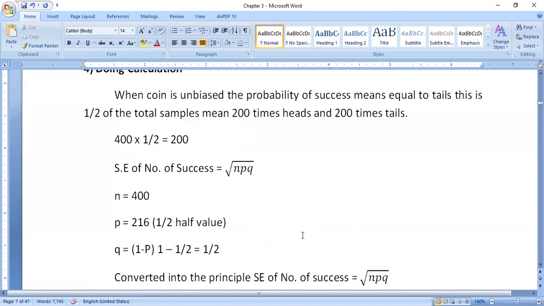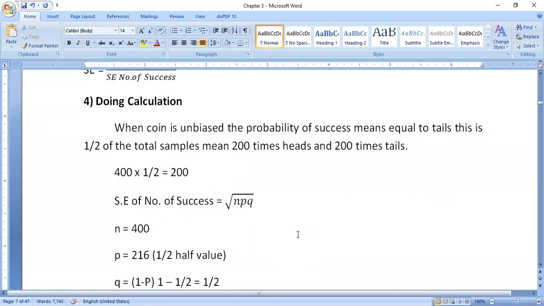Okay, once again you listen carefully here, doing the calculation. When a coin is unbiased, the probability of success equals that of tails, this is 1/2. The coin is unbiased, so it is divided into 2. So tossing a coin, we tossed the coin 400 times, and logically when you observe, equal tails and equal heads are there, but from the experimental point of view, when the coin is tossed 400 times, we got 216 heads.